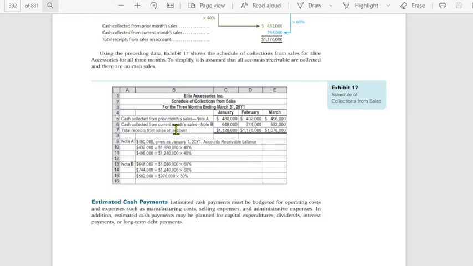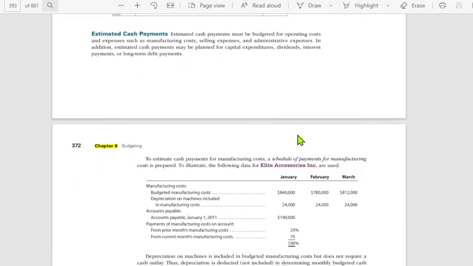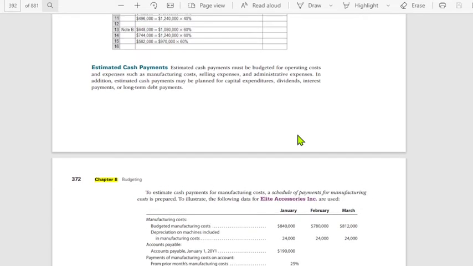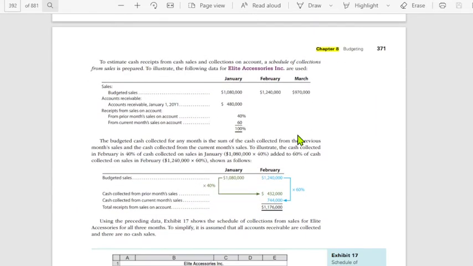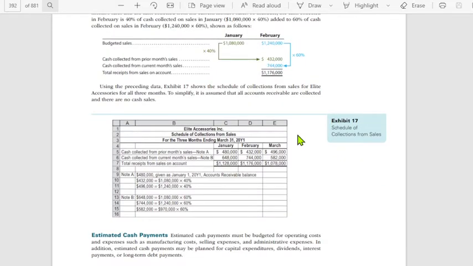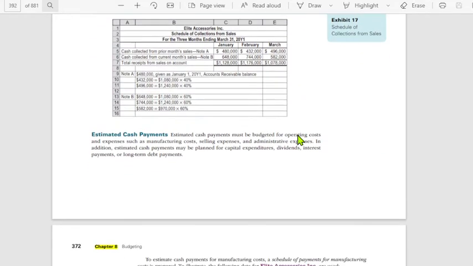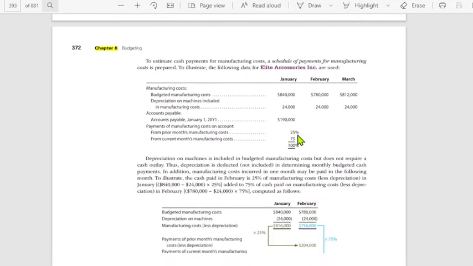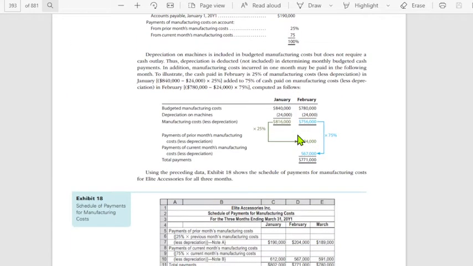Cash collected from current month sales: 744,000 for February and then 582,000 for March. Total mo lang yan yung total receipts from sales on account for January, February, and March respectively. So, yan po yung schedule of collections from sales. This is Exhibit 17, the schedule of collections from sales.